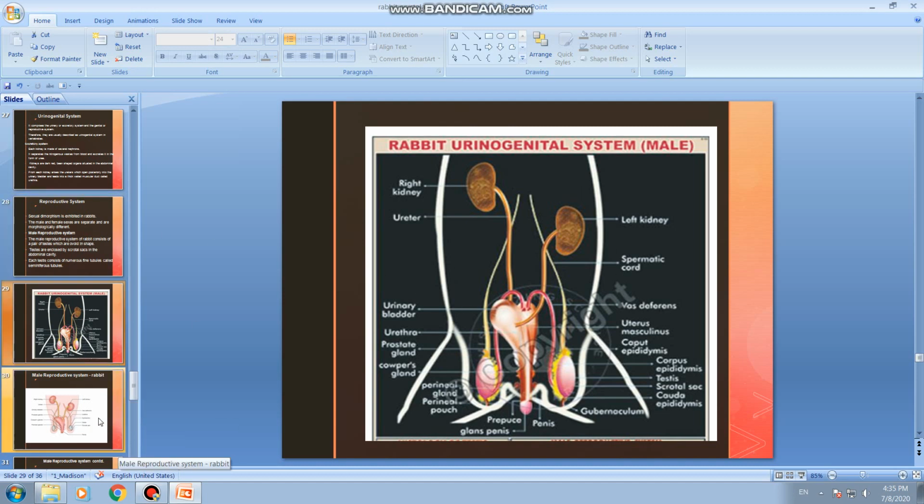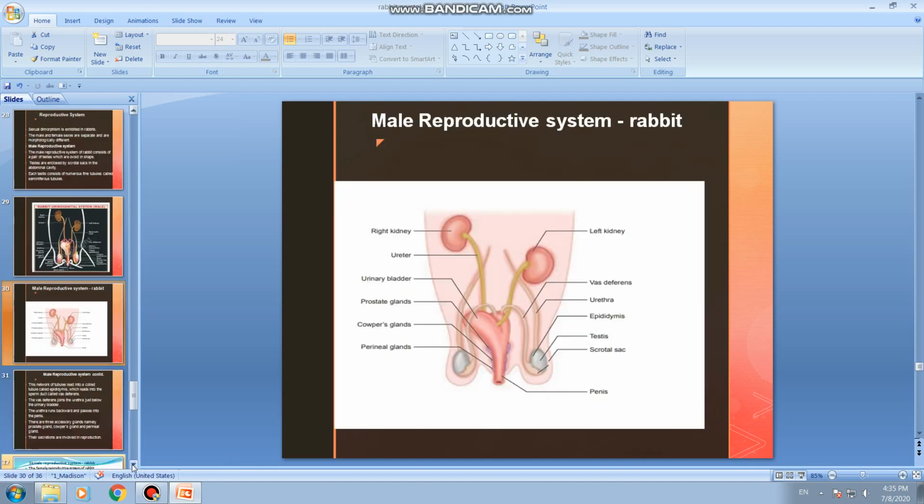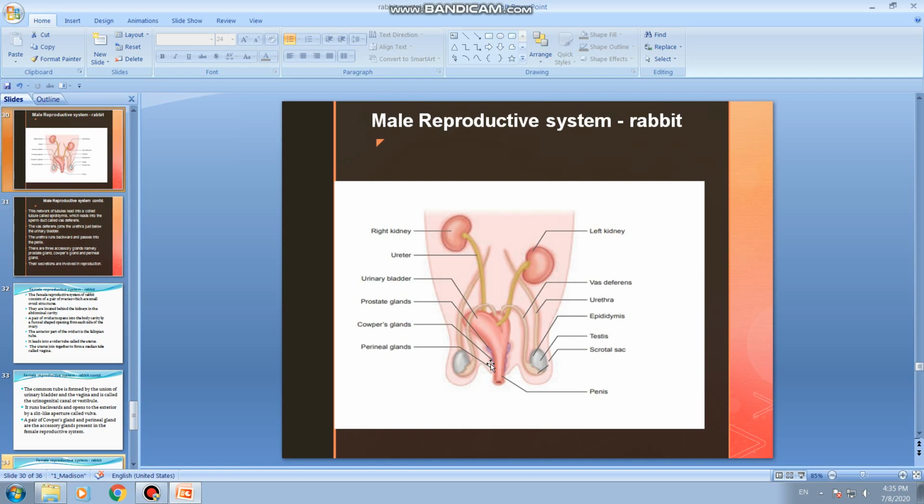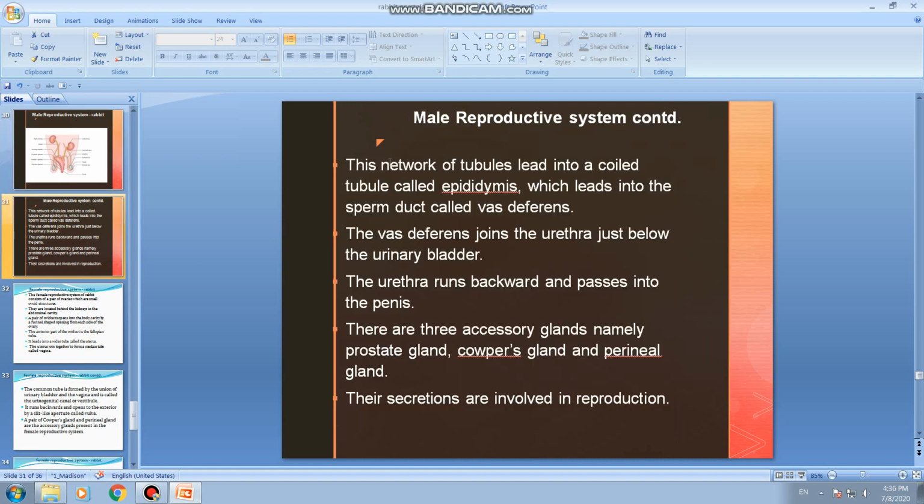We shall move on to the next slide. This is also a picture showing the male reproductive system, but what is labeled here as urethra is wrong. This shows kidneys with ureters, the excretory system, and these are the pair of testes. Inside, a number of coiled seminiferous tubules lead to the epididymis, and the epididymis leads into the vas deferens. The vas deferens opens into the urethra just below the bladder. I explained this already.